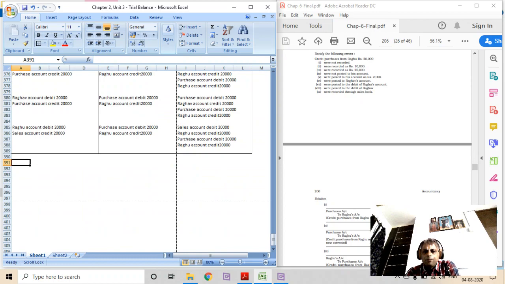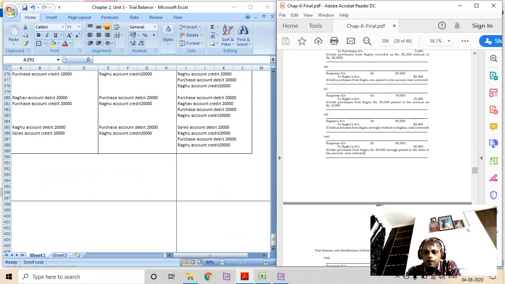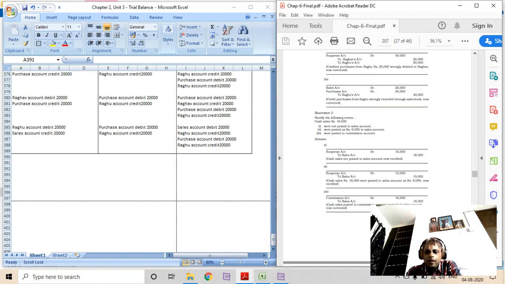This one, I will put into illustration. Here you can see how the problem is solved in the book. See, I told you, right? Raghu account has been fully credited 40,000. This is okay, but this is the perfect approach.